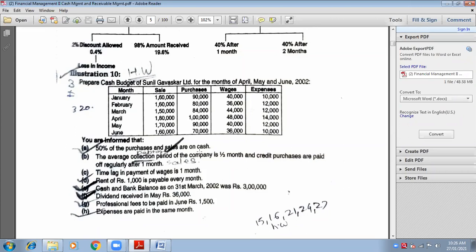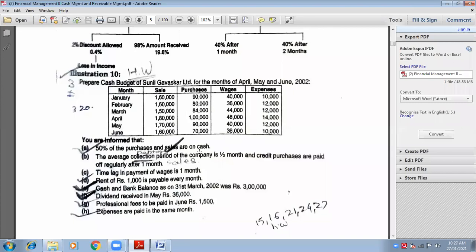So January's purchases 90,000. Take 50 percentage of that, that is 45,000. If you are purchasing in the month of January, you have to pay them in the month of January, but only 50 percentage on the spot. So how much are you going to pay them?